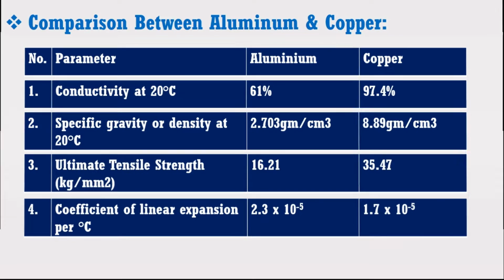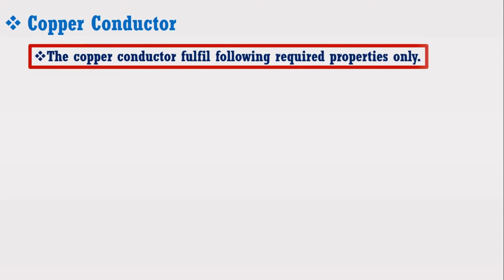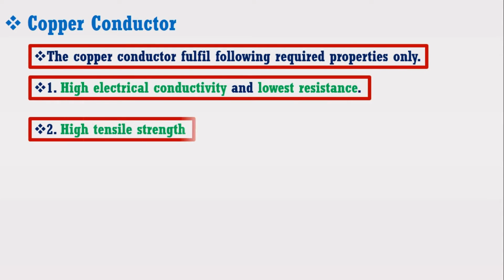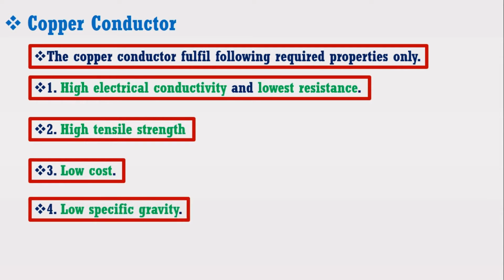For better understanding, just recall the 4 important properties required for conductor materials to be used for overhead transmission line from the previous lecture. Those 4 properties were: number 1, high electrical conductivity; number 2, high tensile strength; number 3, low cost; number 4, low specific gravity.